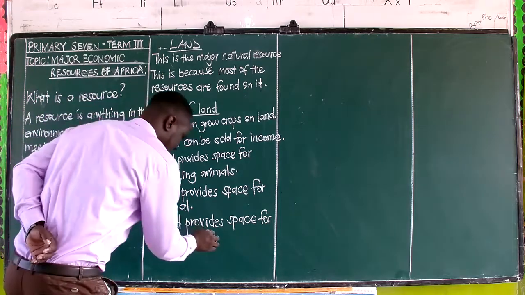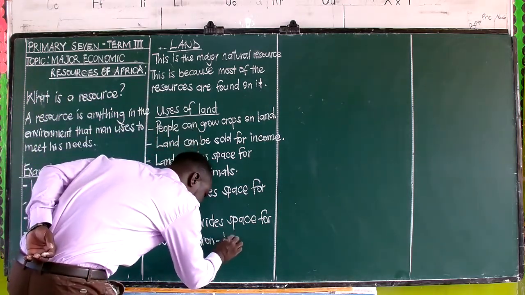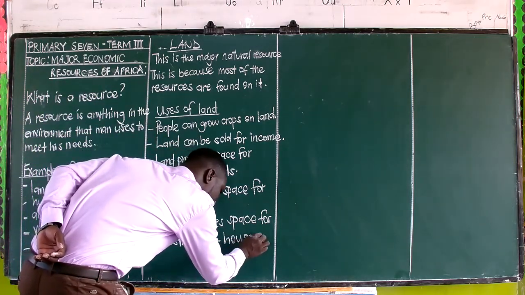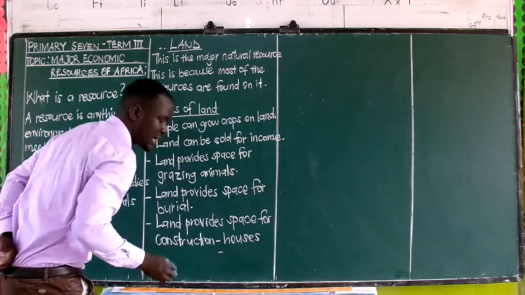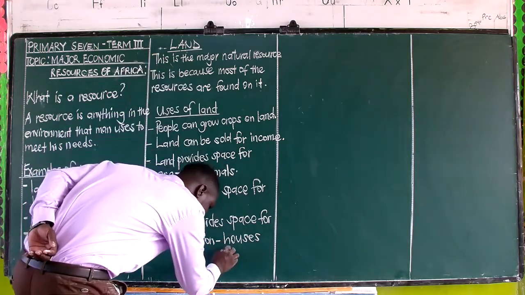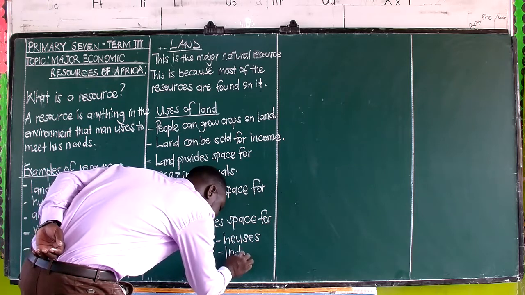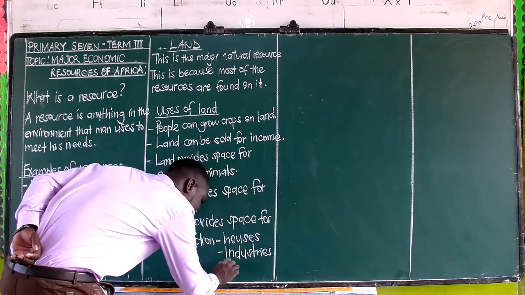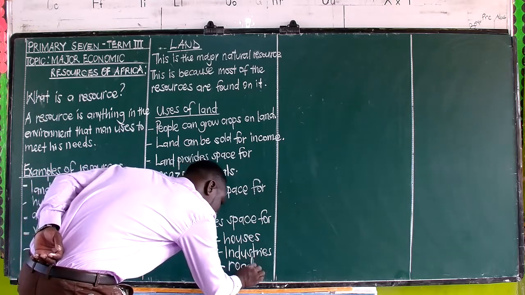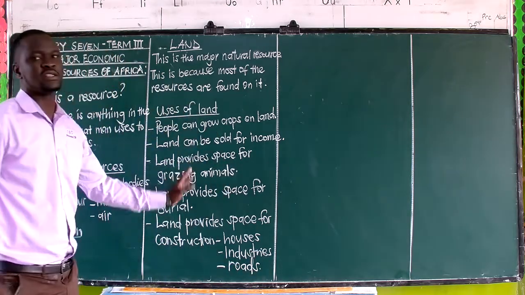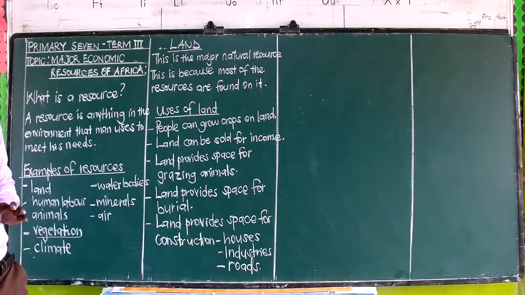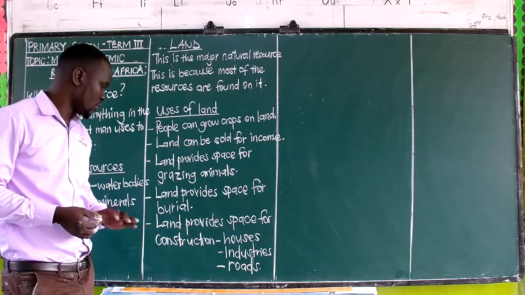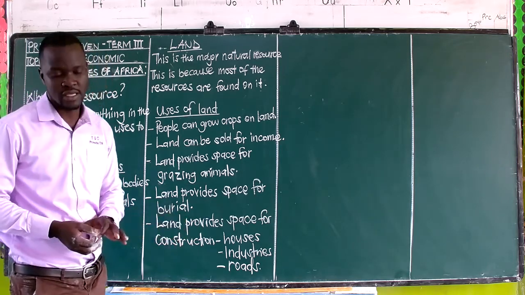One, we can have construction of houses, of course, this one can be for settlement. We can have construction of industries. And then we shall also have construction of roads. So all these fall under what we call construction, so land provides space for that.